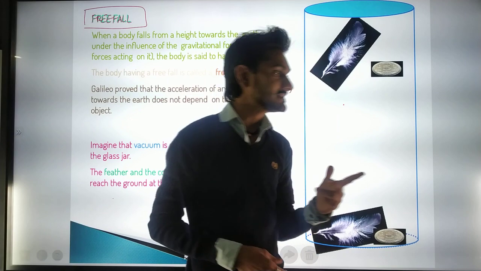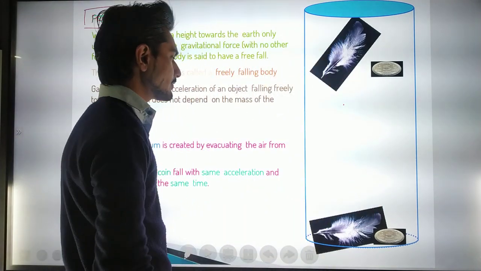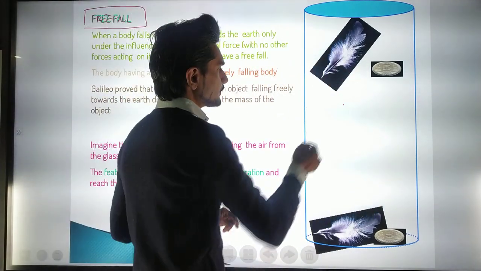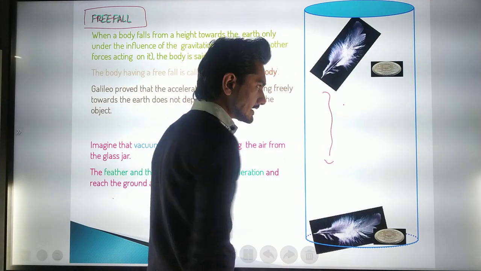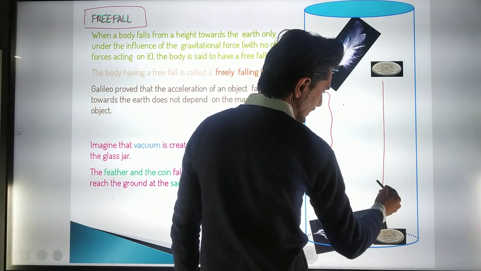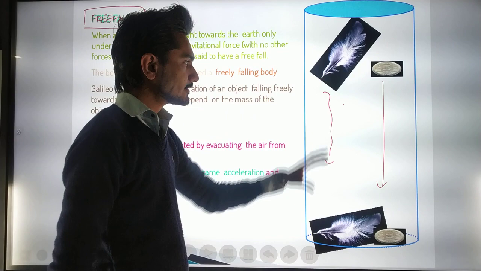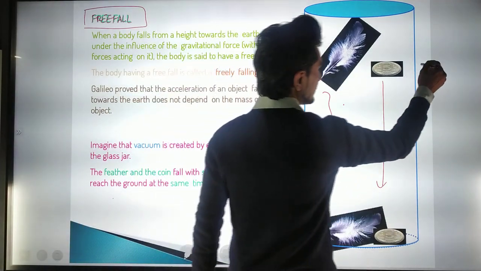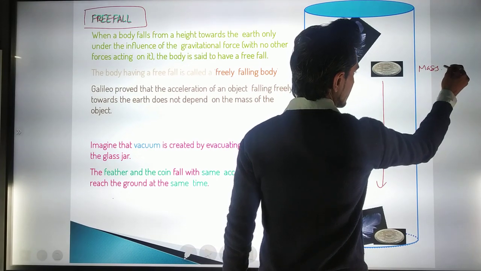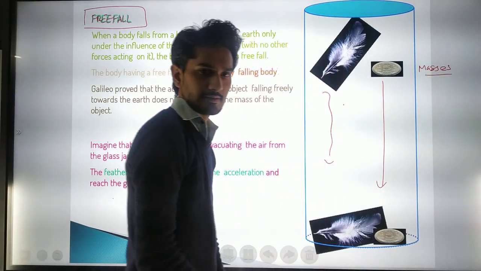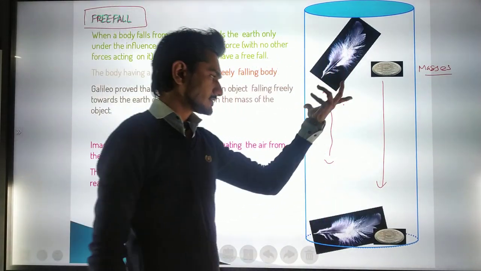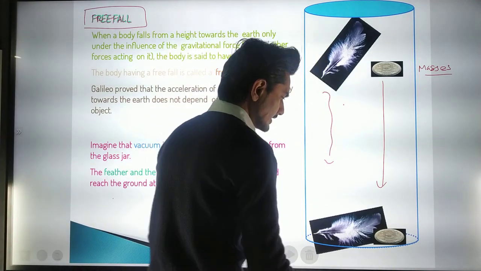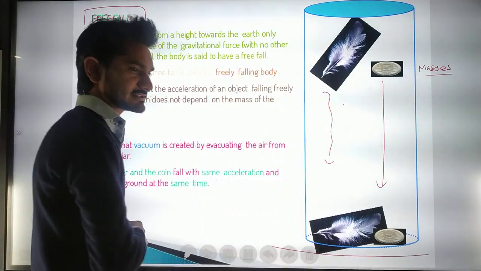Because we have seen that, here is an example: when we throw a feather, it will take a long time, while if we throw a 5 rupee coin, it will take less time. Why? Because of the masses. The masses are different for both objects, and it will eventually be affected by the gravitational force.